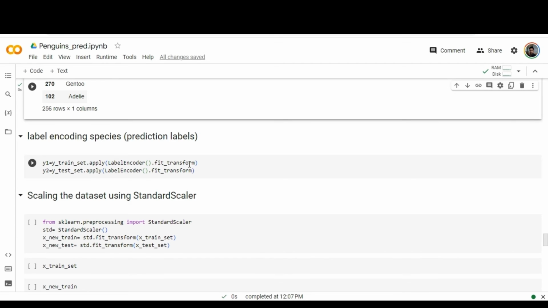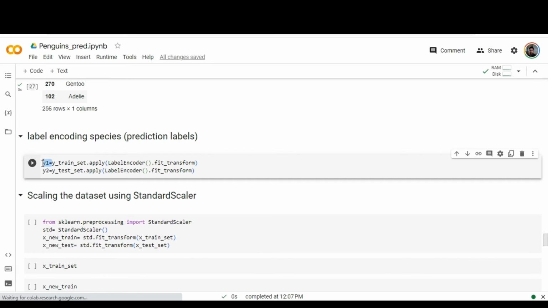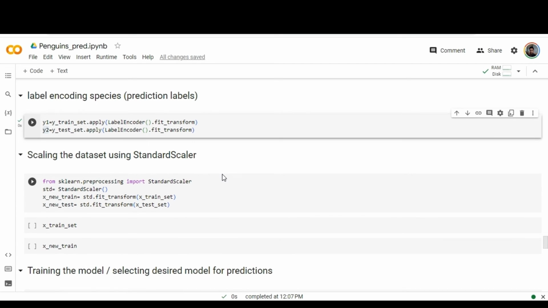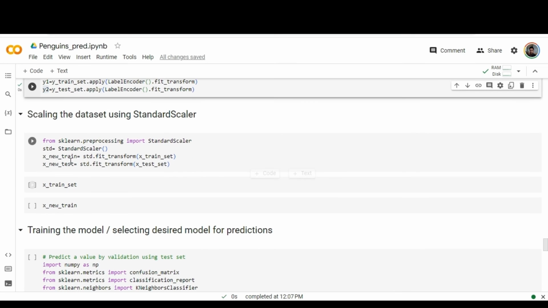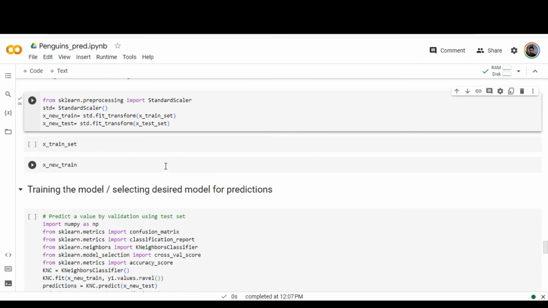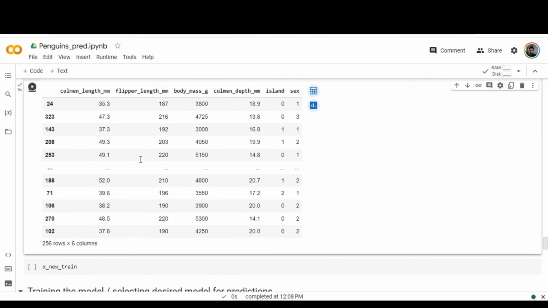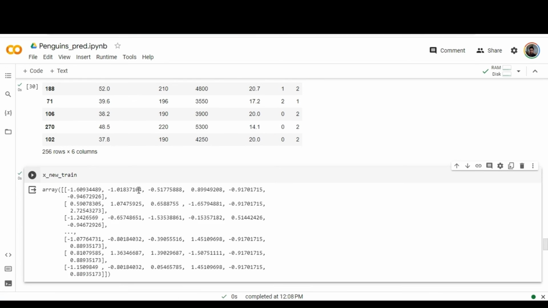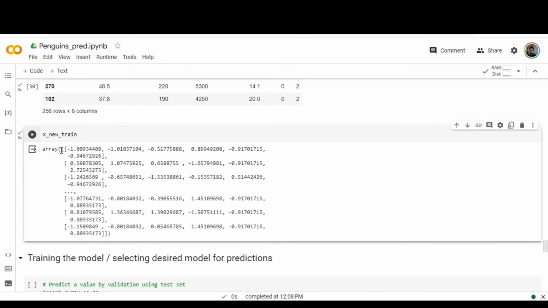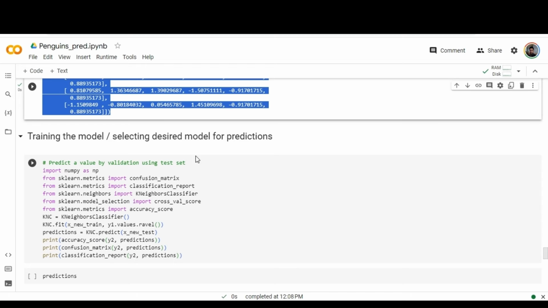Label encoding of species is done here. We get Y1 and Y2 after fitting the transforms using the appropriate functionalities, and we are using standard scaler for standard deviation calculation. Finally, we are previewing some training and test set values here. This is the main part.